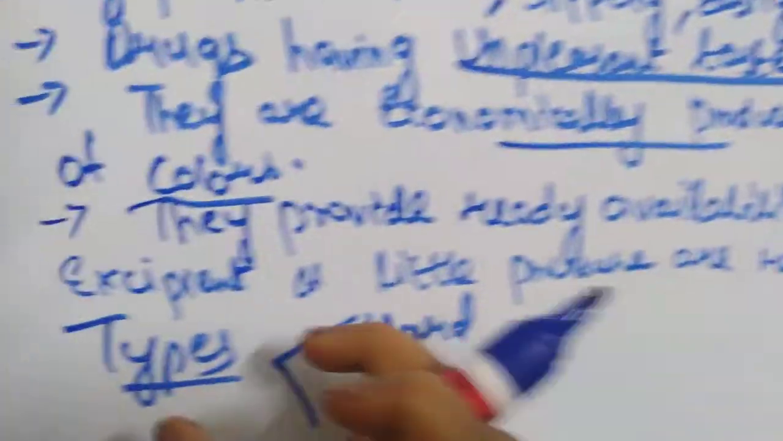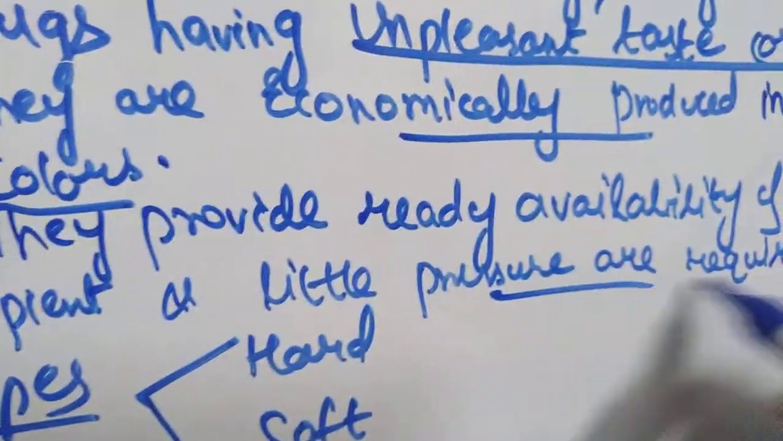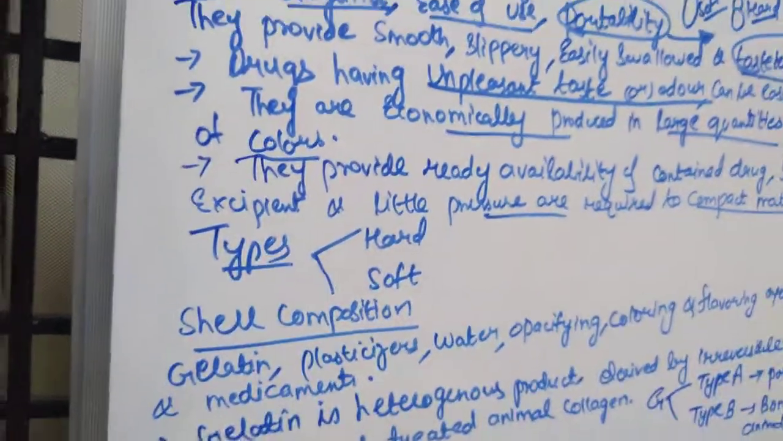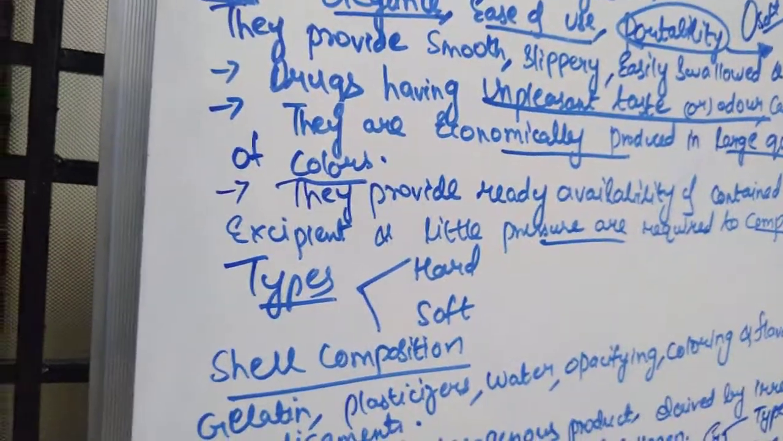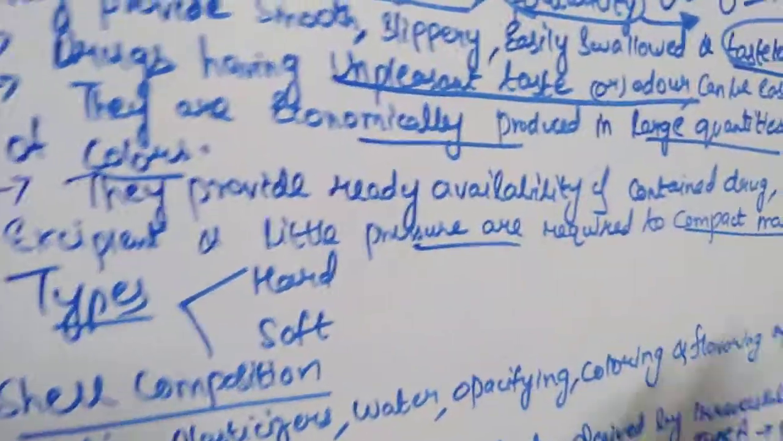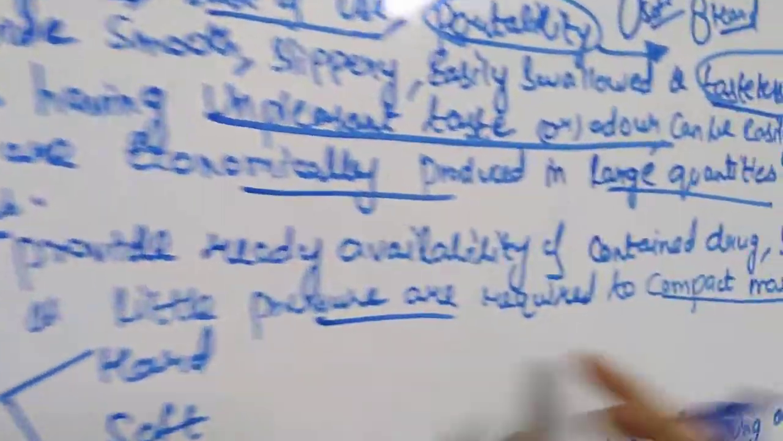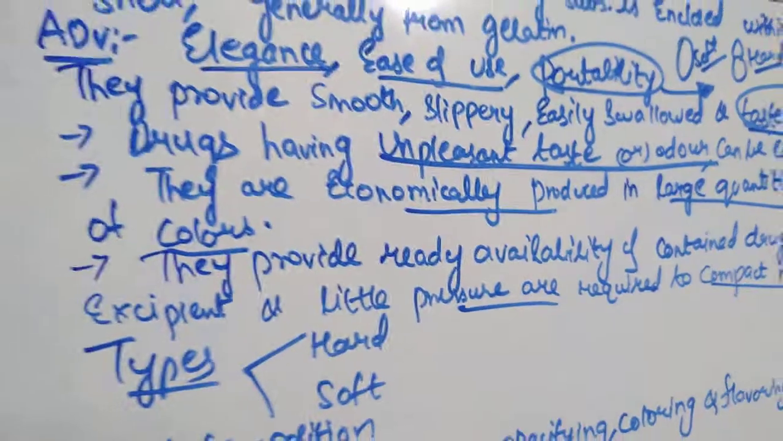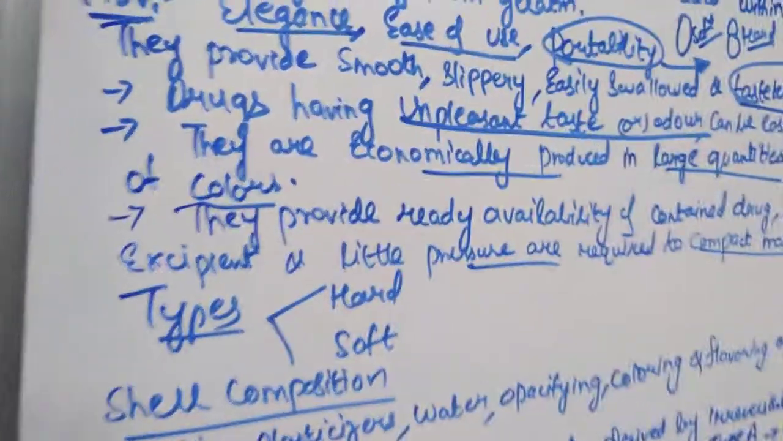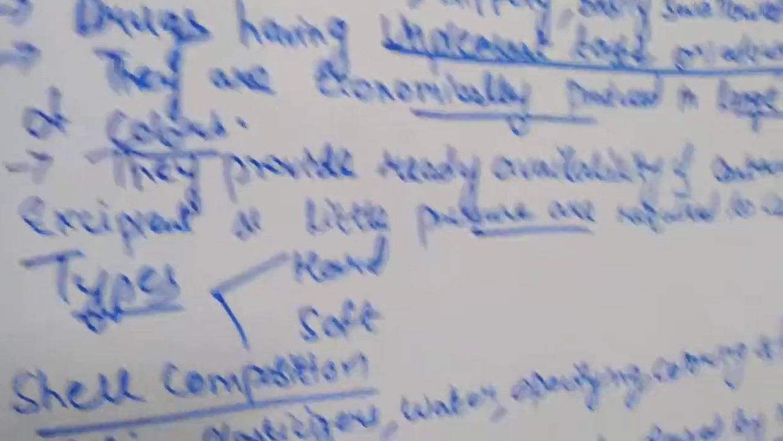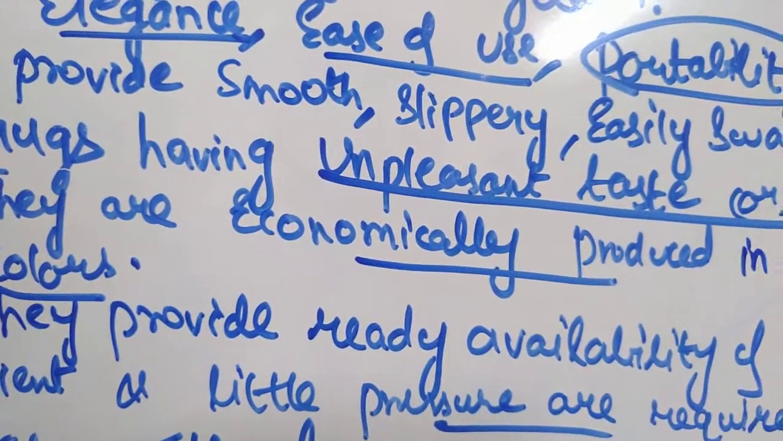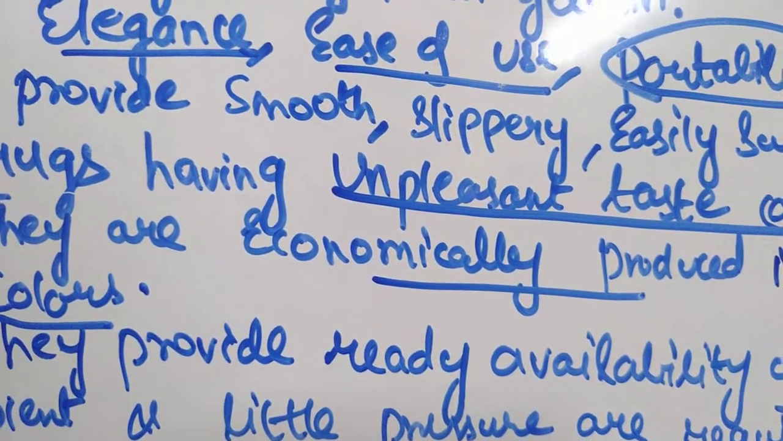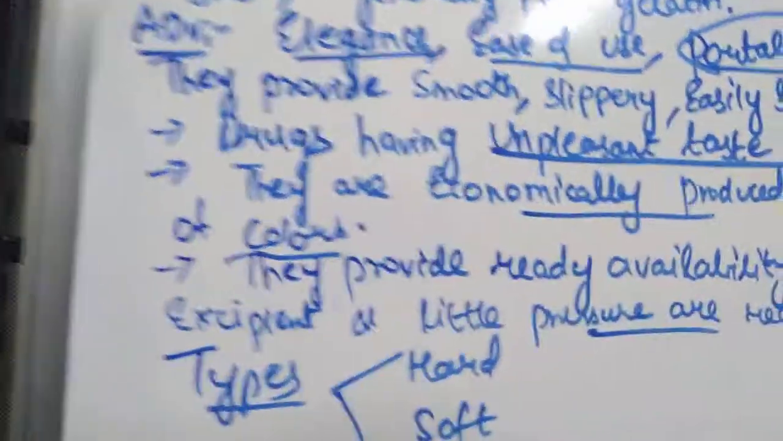Why? Because minimal excipient and little pressure are required to compact the material. As we have seen in the case of tablets, a rotary tablet press is required, and we have seen the compression tooling, all the tools which are required, the setting which you need to do. Here all that is not required, only minimal excipient and little pressure are required to compact the material. So there is ready availability of the drug, whereas in tablets, whenever a tablet has to release the medicament, what are the steps? Disintegration followed by dissolution, right? So in the case of capsules, you will have easy availability.